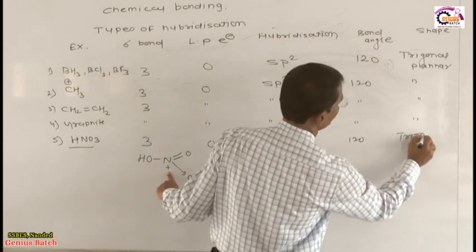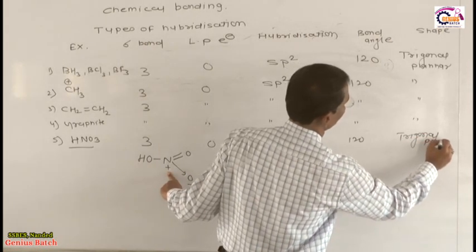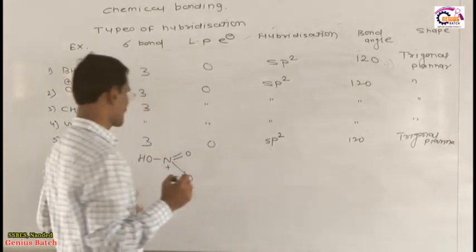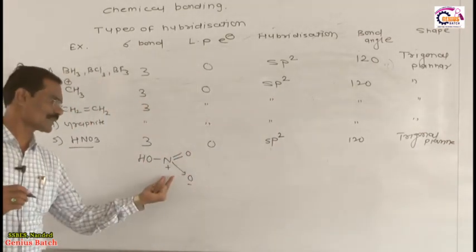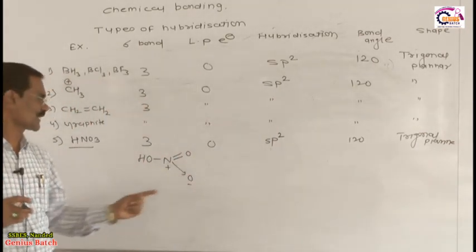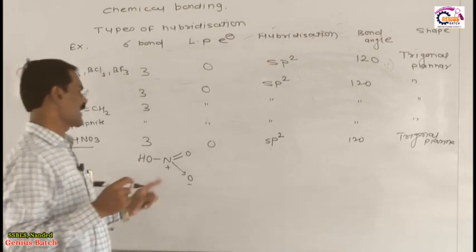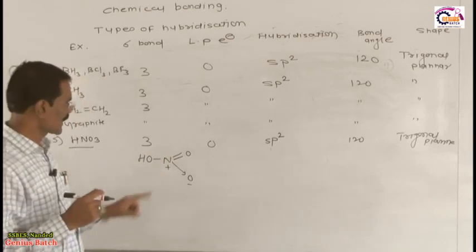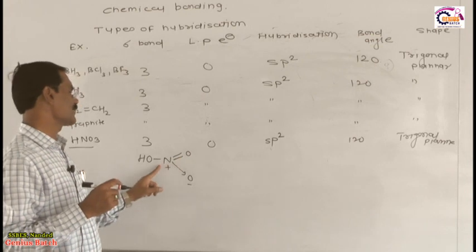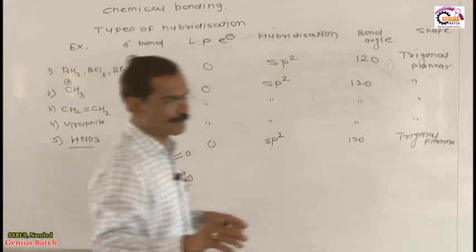And what is the geometrical shape? Geometrical shape is again trigonal planar. You see the structure of HNO3, the hybridization of the central atom, that is nitrogen, is sp2. As per my idea, you don't have any problem in this hybridization because only 3 sigma bonds are present without a lone pair.